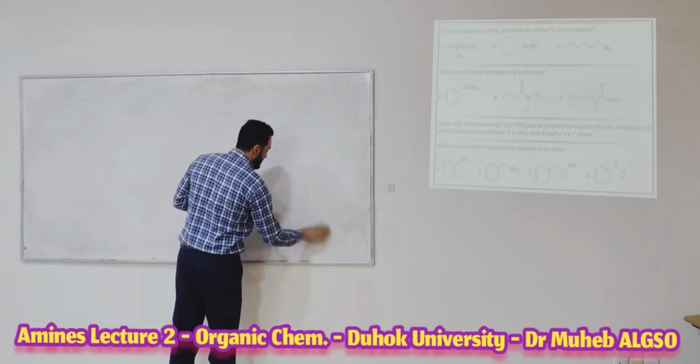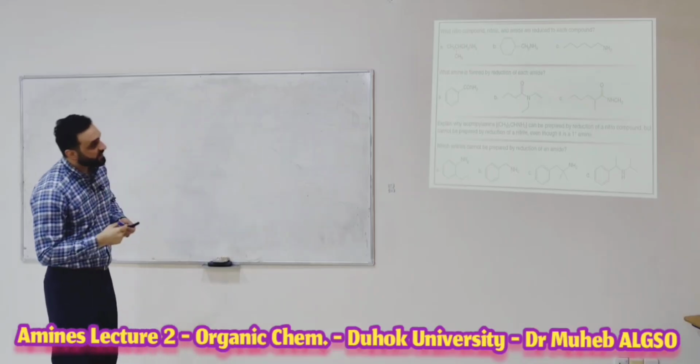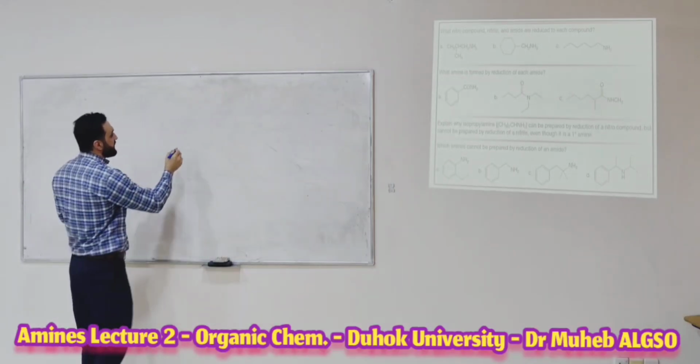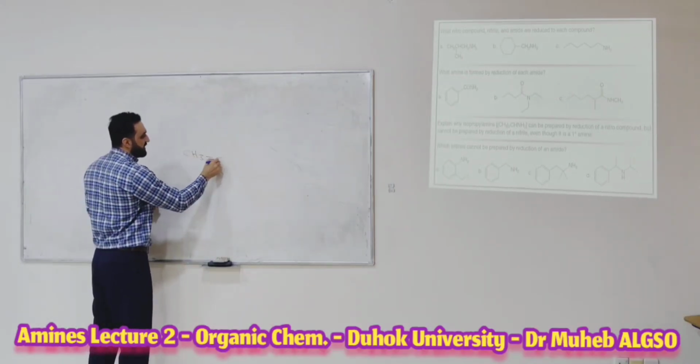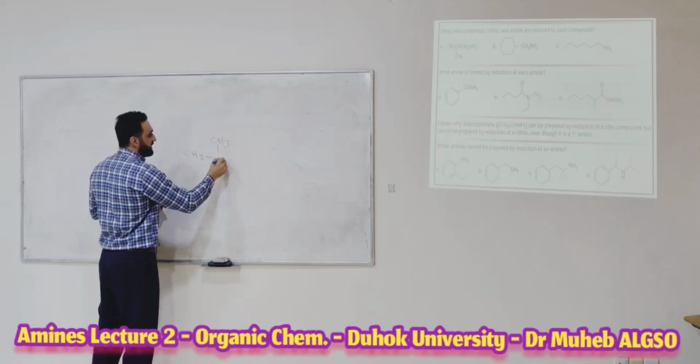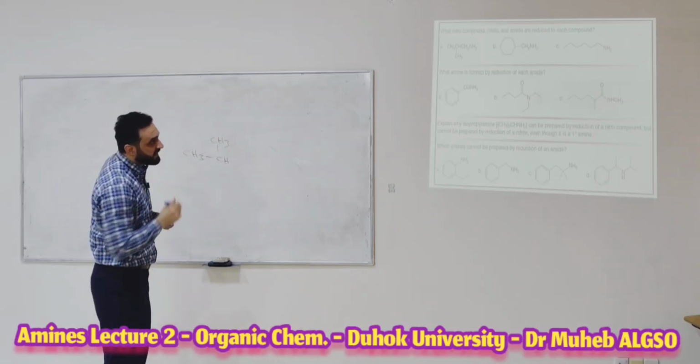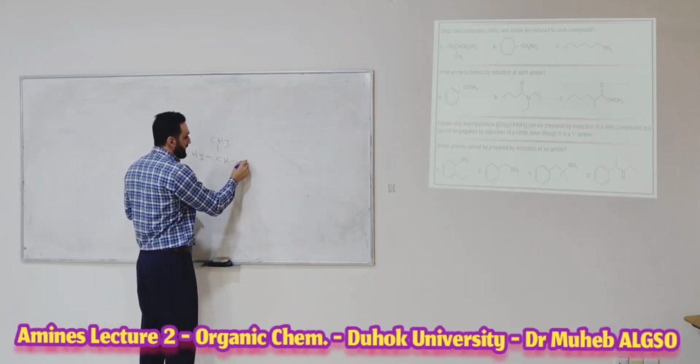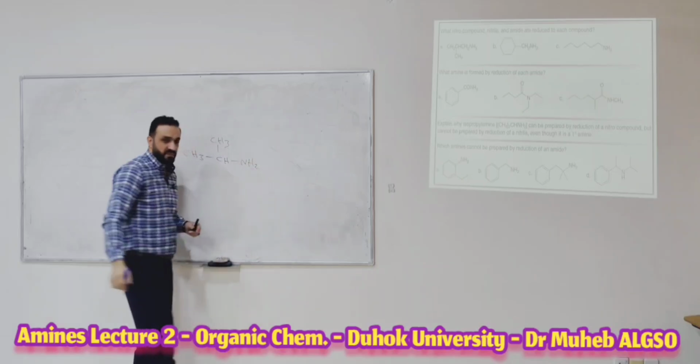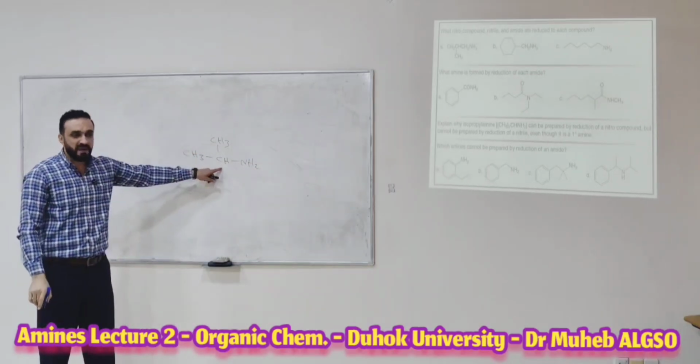Okay, we try. This is CH3, CH3, hydrogen, and then NH2. Why can it not be prepared from a nitrile?